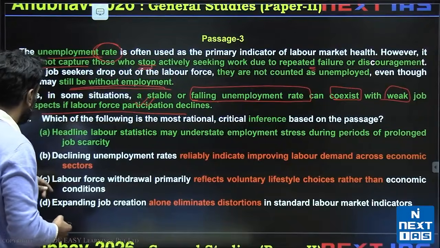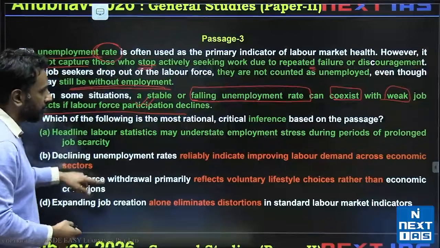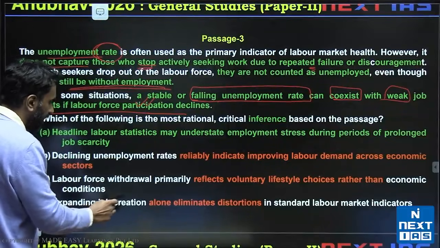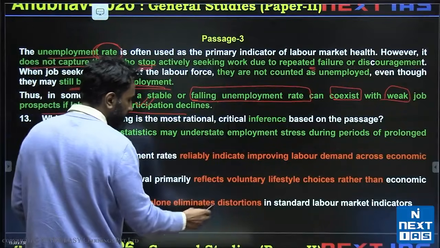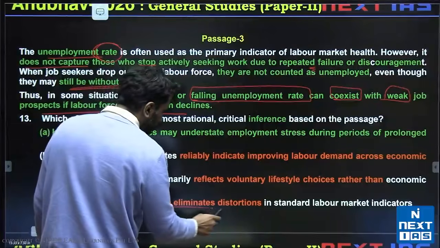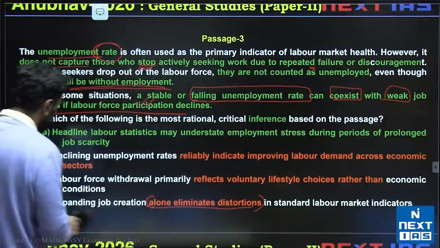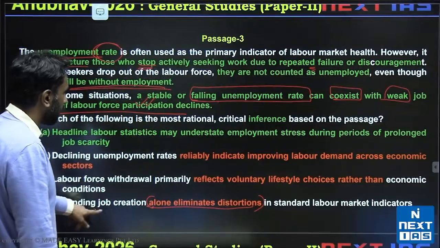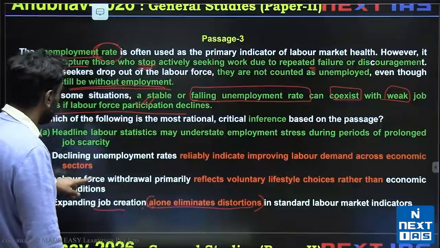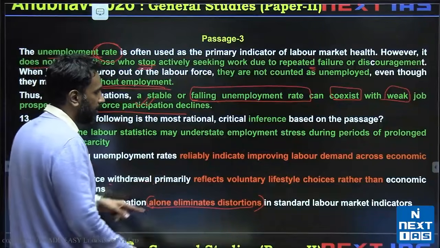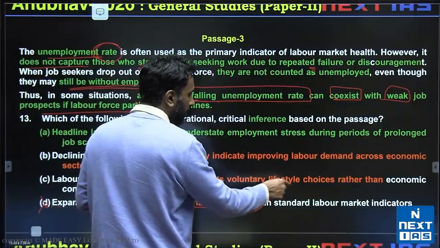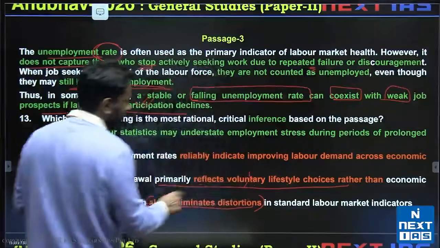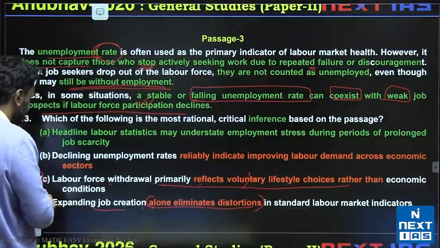Let's draw an inference. Looking at specific words and checking if they follow or not is the same process. So D says expanding job creation alone eliminates distortions. So these words, alone eliminates distortions, this will be incorrect. I can't say that something specifically eliminates distortions. Labor force withdrawal primarily reflects voluntary lifestyle choices. Primarily reflects voluntary lifestyle choices. This entire phrase is invalid.